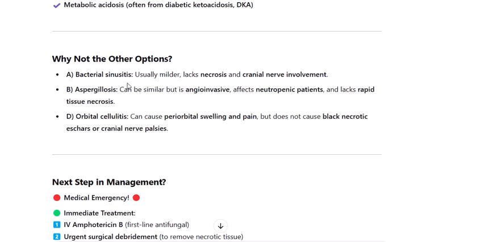A. Bacterial sinusitis, usually milder, lacks necrosis and cranial nerve involvement. B. Aspergillosis, can be similar but is angioinvasive, affects neutropenic patients, and lacks rapid tissue necrosis. D. Orbital cellulitis, can cause periorbital swelling and pain, but does not cause black necrotic eschars or cranial nerve palsies.